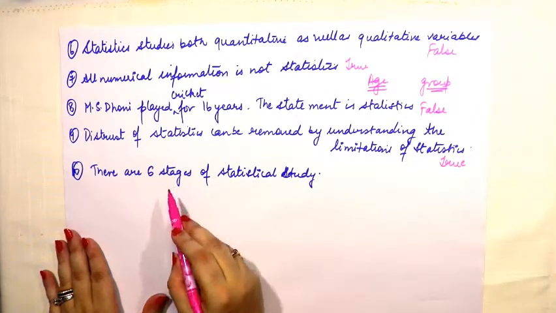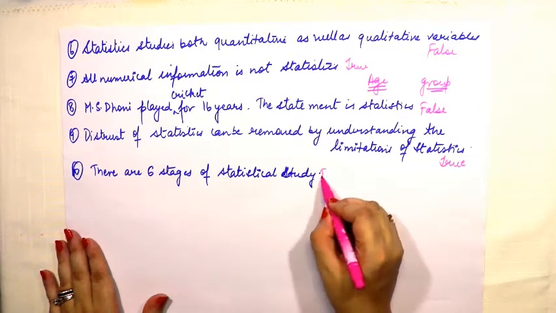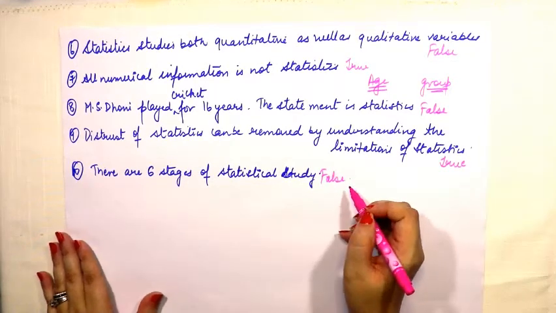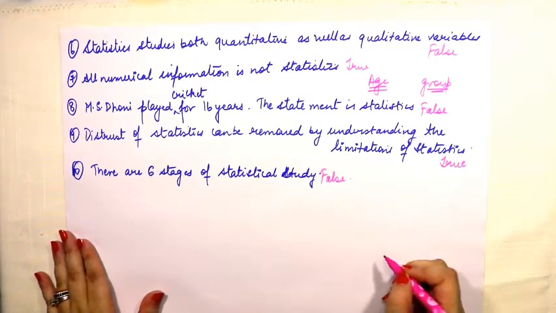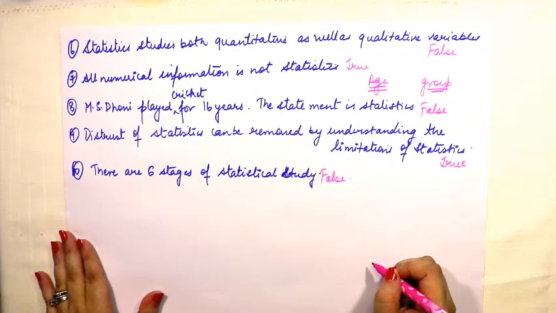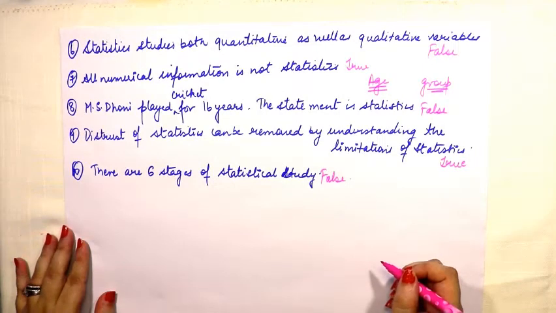There are 6 stages of statistical study. This is false. We have only 5 stages. 5 means first is collection, second organization, presentation is third, fourth is analysis, and fifth is interpretation. So with this we end the objective questions also.